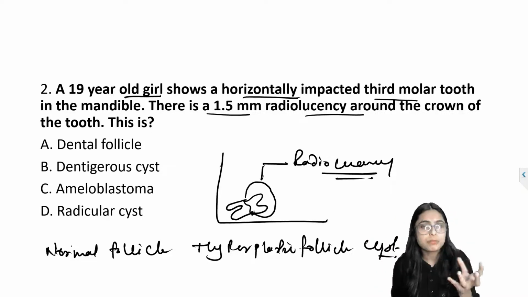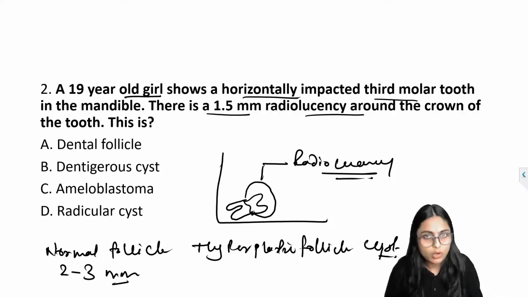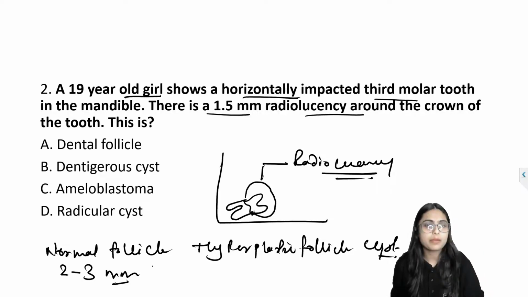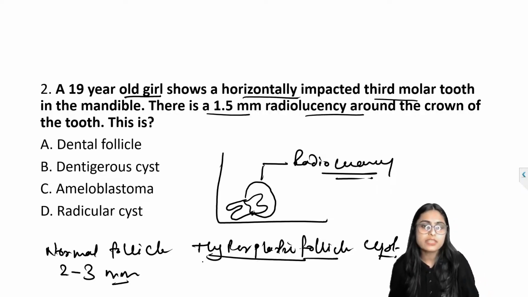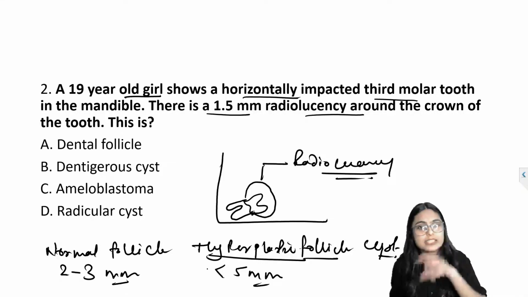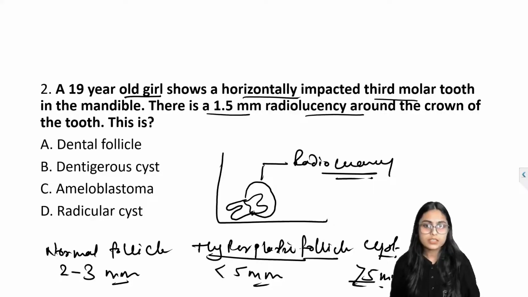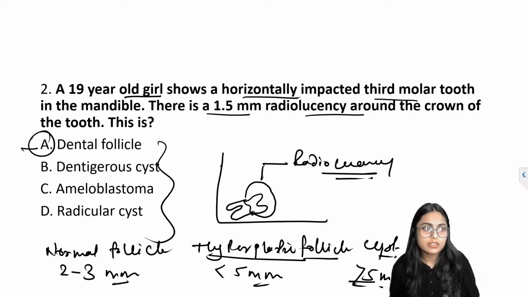What is the measurement or diameter of the normal follicle? A normal follicle measures around 2 to 3 mm. A hyperplastic follicle measures less than 5 mm. And a cyst, if it is a dentigerous cyst, will measure greater than 5 mm. Among the given options, the correct answer here is nothing but a dental follicle, option A.